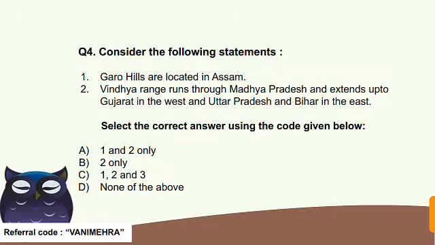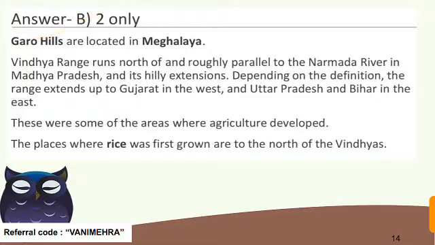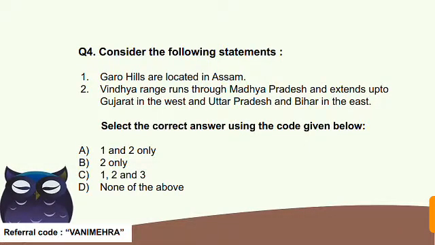Okay, so the correct answer here is B, only 2. Only the second statement is correct. Why? Because Garo Hills are located in Meghalaya, not in Assam. I already told you that whenever the question is asking you about the location, then just refer to the map only.